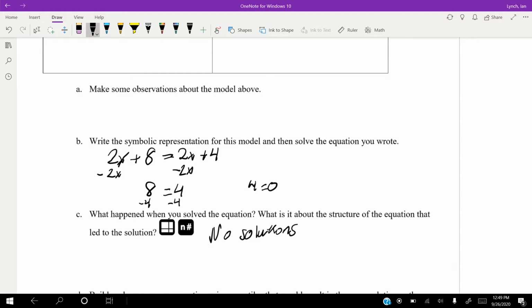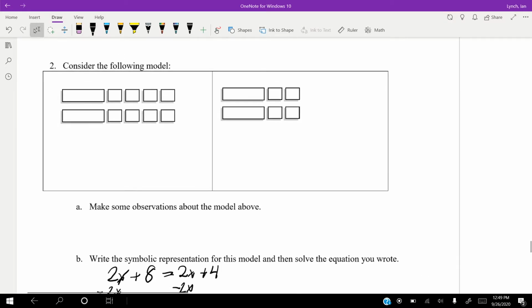There are 0 solutions here. No matter what we put in for x, it will never, ever, ever work, all right, guys? That's due to having the same number of x on each side, but different constants. This really comes into play as we start moving into graphing linear equations and slope. You guys will see why it is that this can never work.